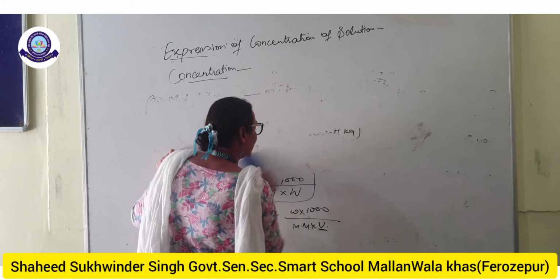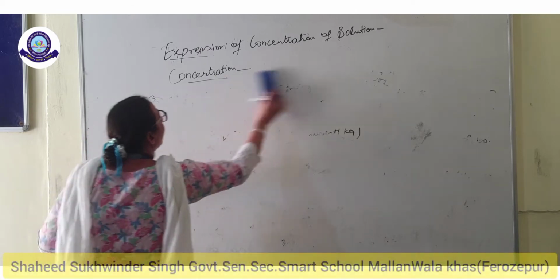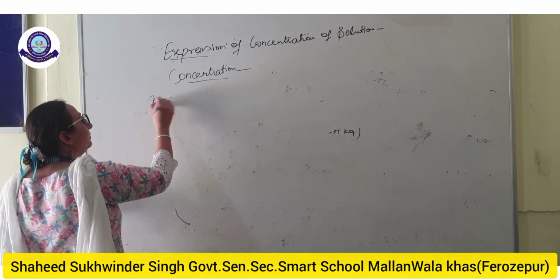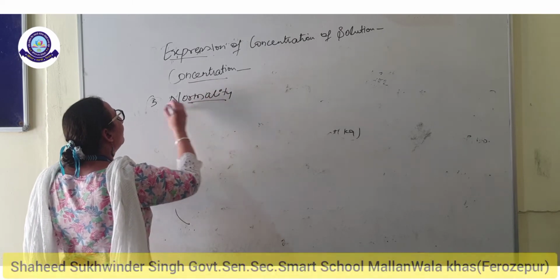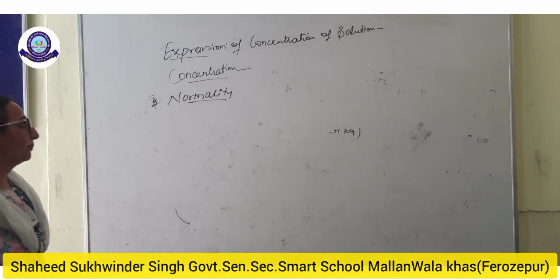The next concentration term is normality. What do you mean by normality?